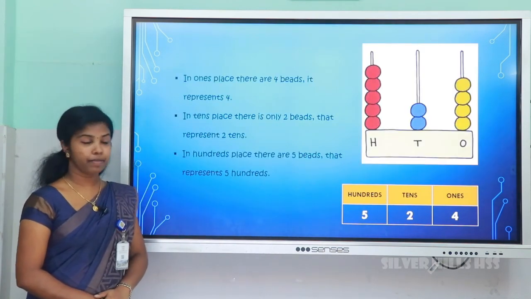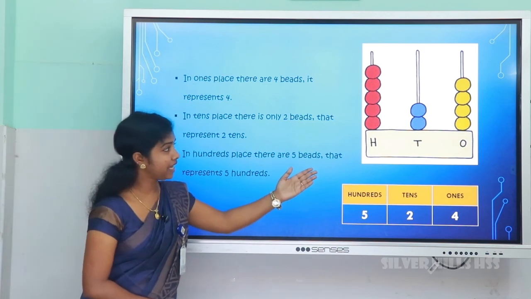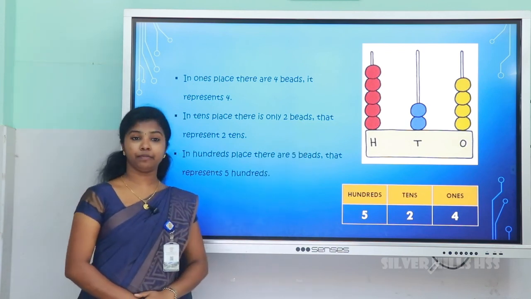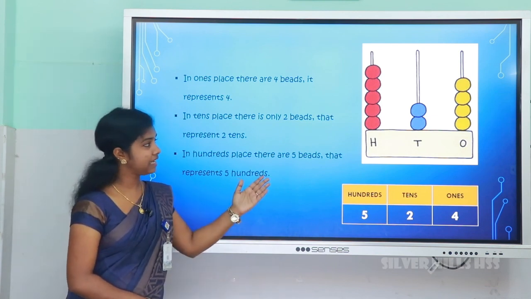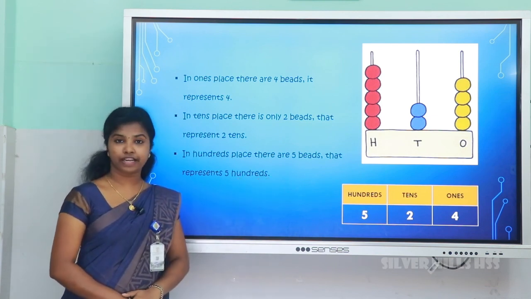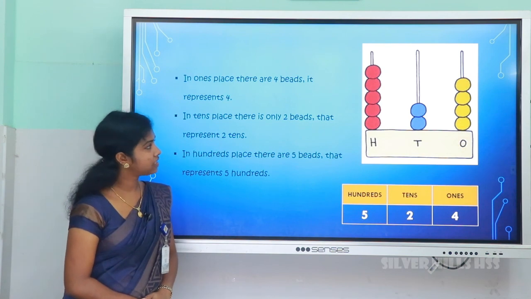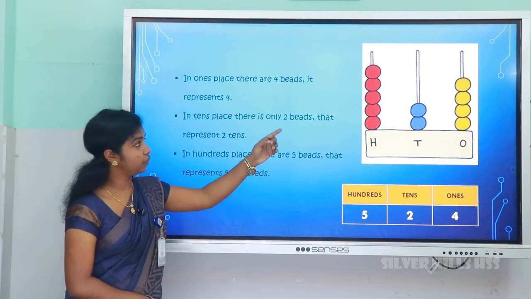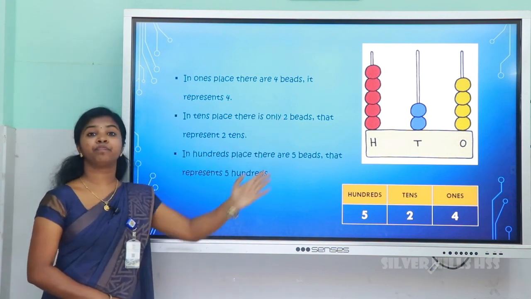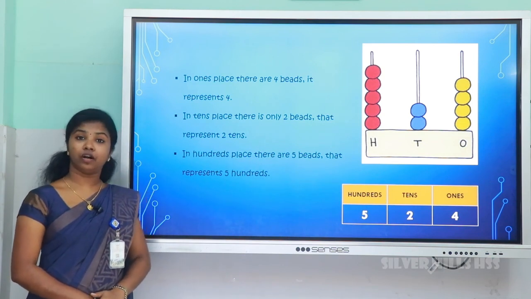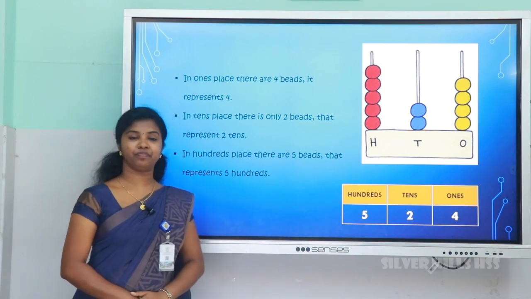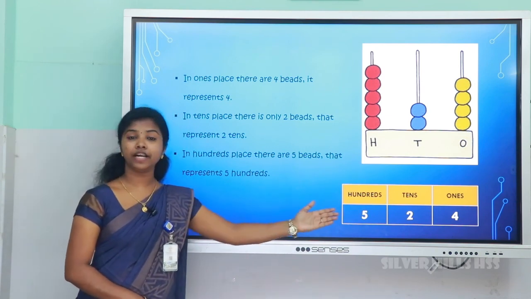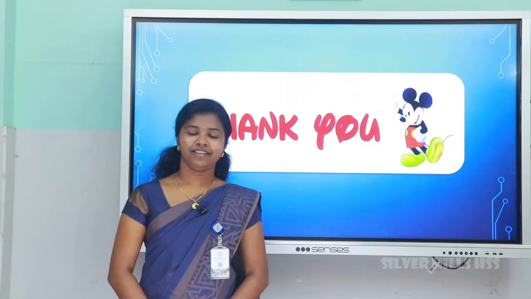And the next abacus, in the ones place 4 beads are there and the tens place 2 tens and the hundreds place 1, 2, 3, 4, 5. 5 hundreds and we got the number 524. Number 524.